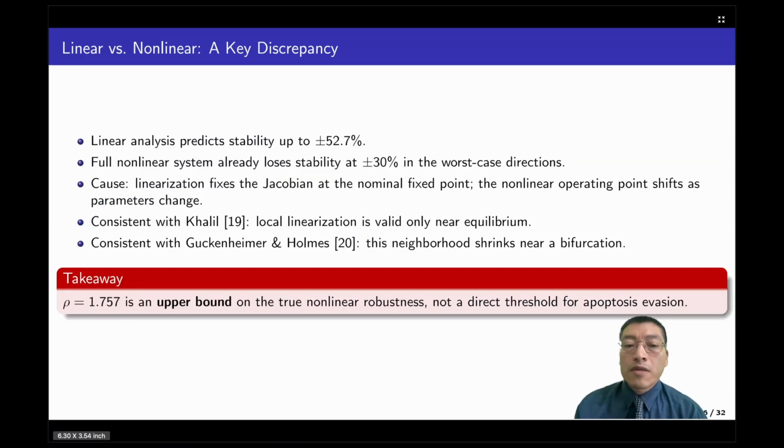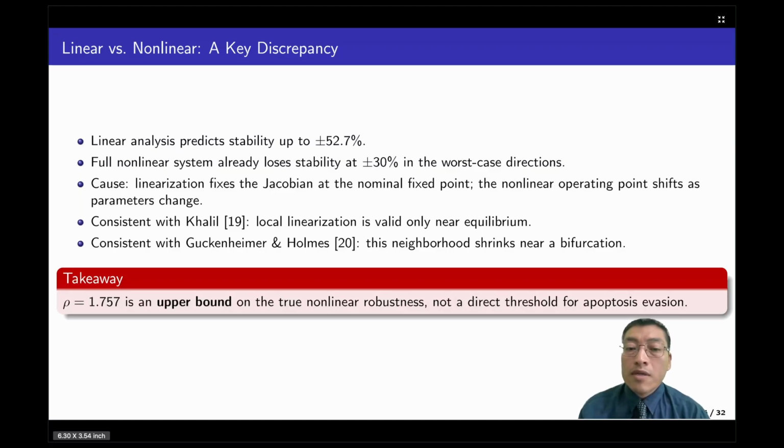So, from these results shown previously, the central findings are the following. The linear analysis said we need up to 53% of deviation before losing stability, but the full nonlinear system already loses stability at 30%. But we ask why there is a gap between the linear result and the nonlinear result. Well, since we are doing linearization around the fixed point, the operating point has been fixed already.